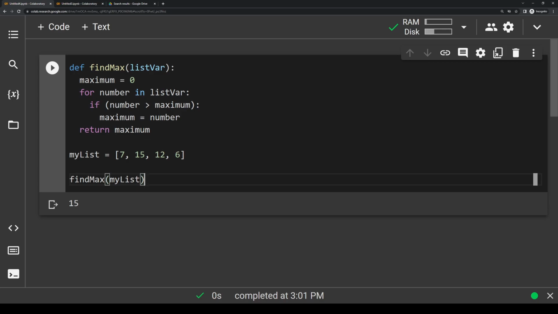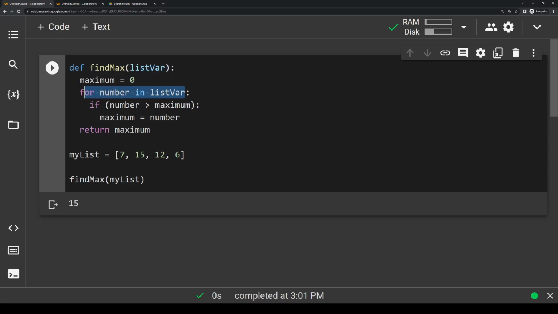This might look super daunting because we have a whole lot of indentation happening all at once. So if it confuses you, just try to break it down line by line and I'll follow along with that. First, with this line, we're just defining a function and calling it find max. And here we're passing in one argument, which is list var. Then we're creating a variable called maximum, and for the sake of this code, we're setting it equal to 0. And this maximum is what we want to return at the very end of the function.